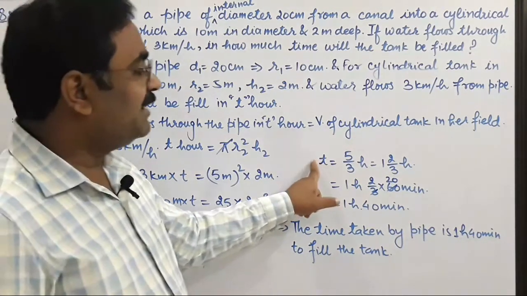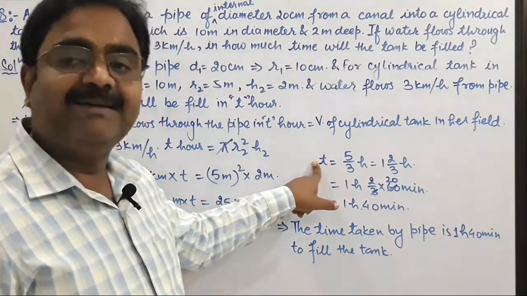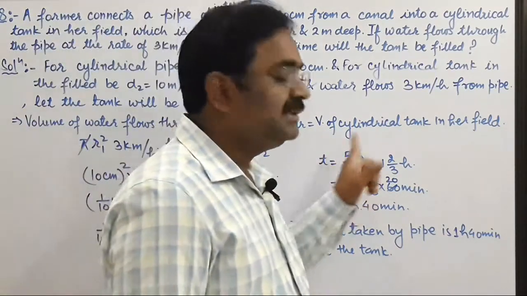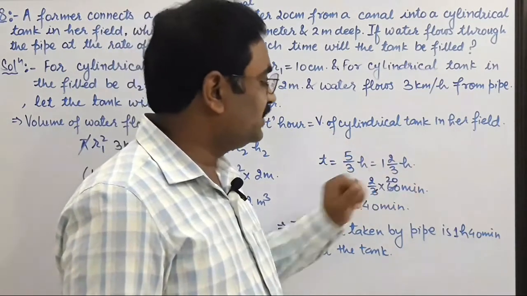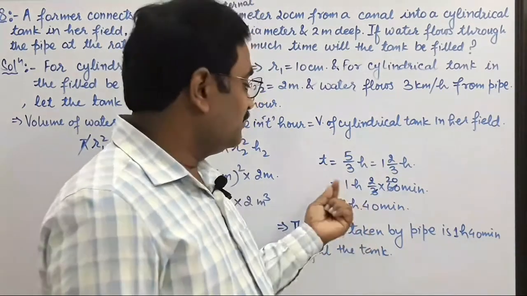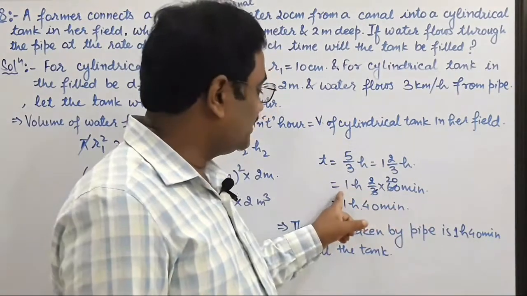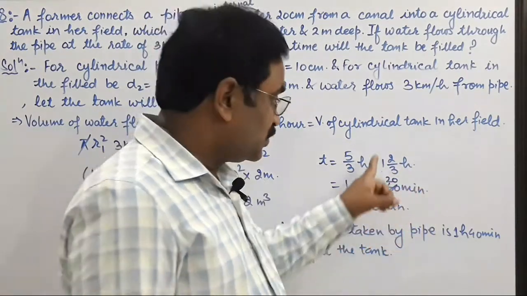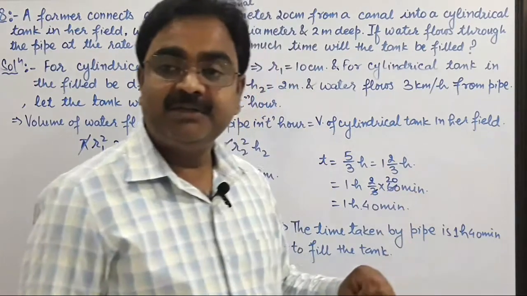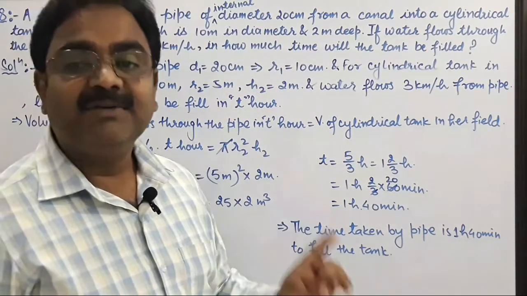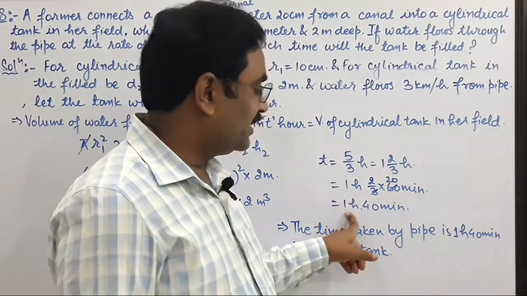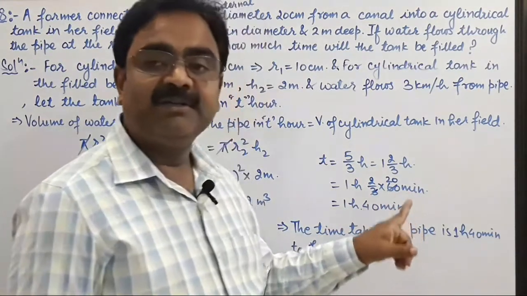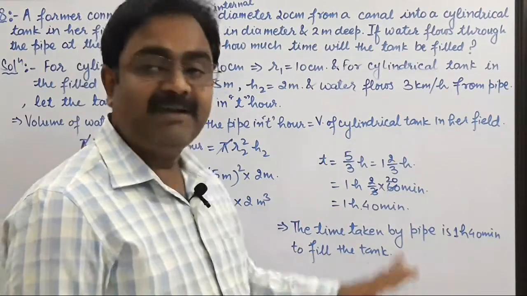So we got the time taken by the pipe to fill the cylindrical tank is 5/3 hour, and this 5/3 hour can be written as 1 integer 2/3, meaning 1 hour and 2/3 hour. This 2/3 we converted into minutes by multiplying it by 60, since 1 hour is equal to 60 minutes. Therefore we got the time 1 hour 40 minute, the time taken by the pipe to fill the tank completely. Okay.